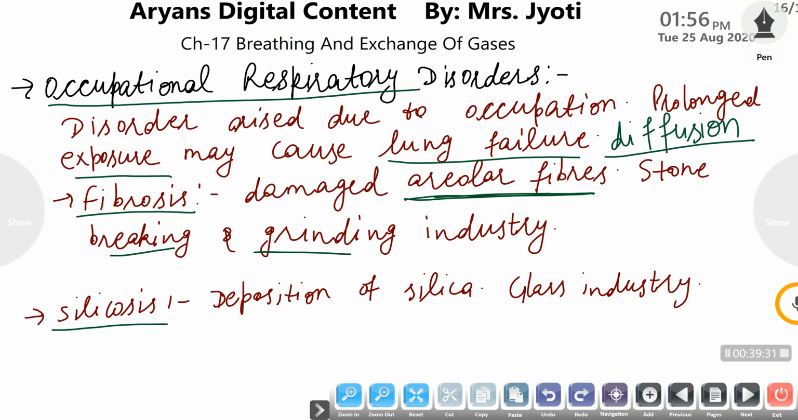The workers working in the glass industries are more prone to silicosis, because glass contains silica. The silica starts to deposit in the lungs of that person and causes the same effects, and silicosis may also result in lung failure if the person is exposed regularly to that silica concentration. Okay, so by this our chapter has ended.